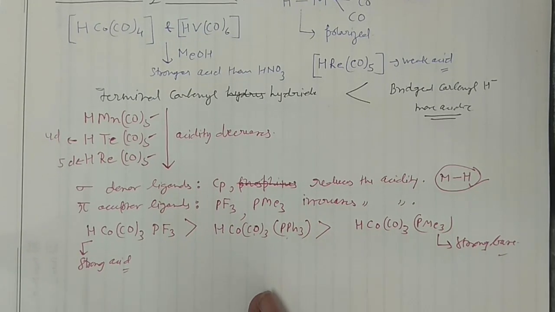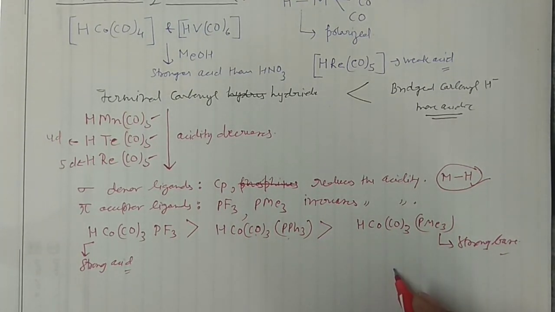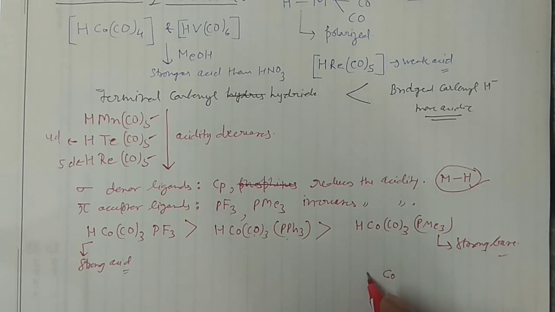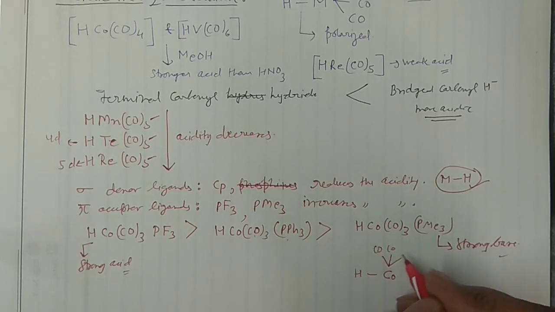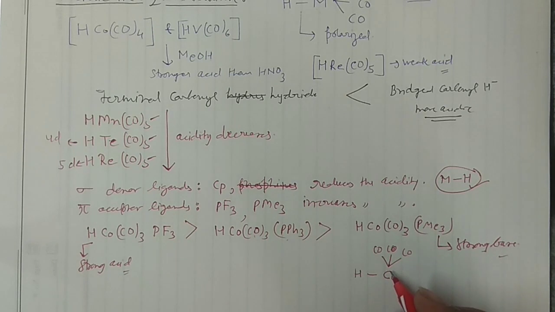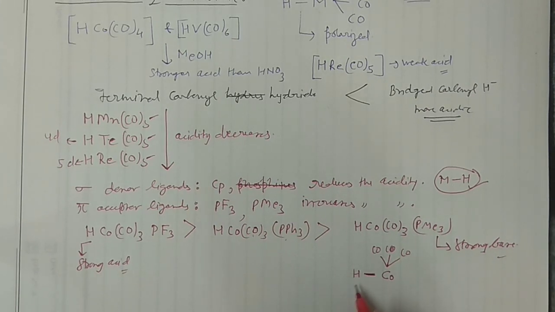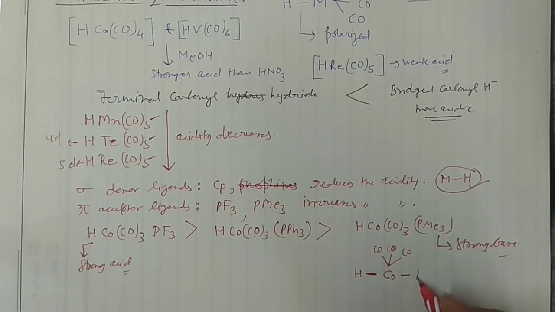So guys, I'm giving you one example. Say this is my cobalt and this is hydrogen. Clear? And these are my 3 carbonyls. Of course, they are pi acidic. They will attract the electron density towards themselves, making this weaker, right? And when this bond is weak, it should be more acidic. But you can focus here. This is phosphorus, and 3 methyls are here. Me, Me, and Me.